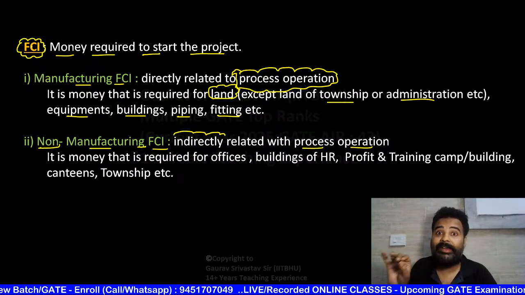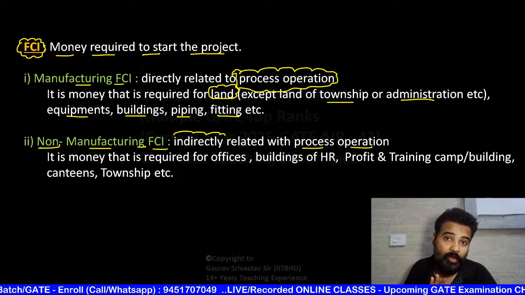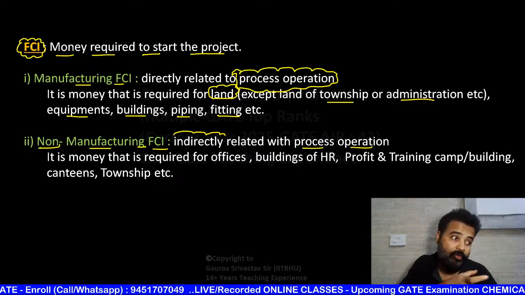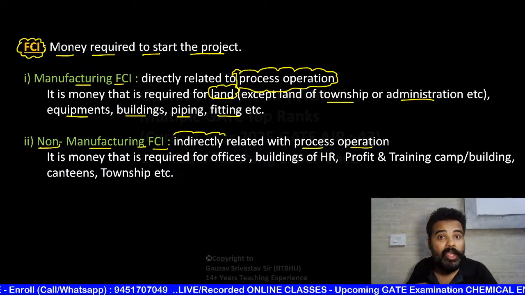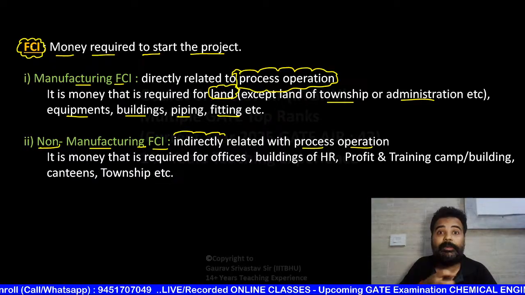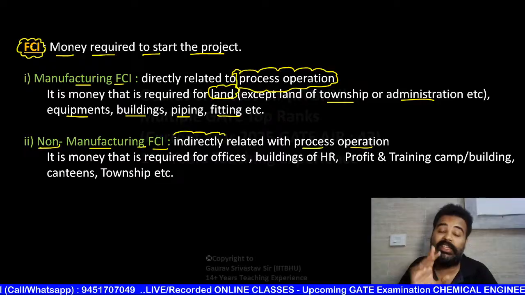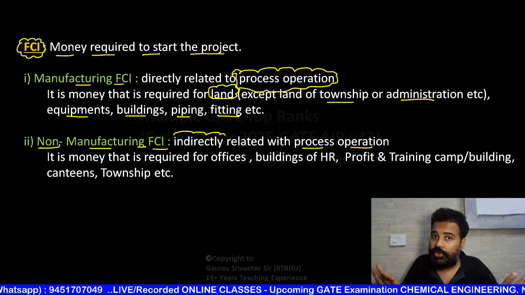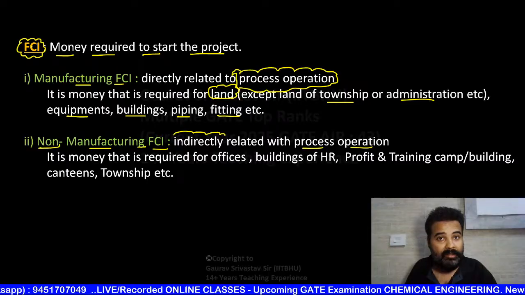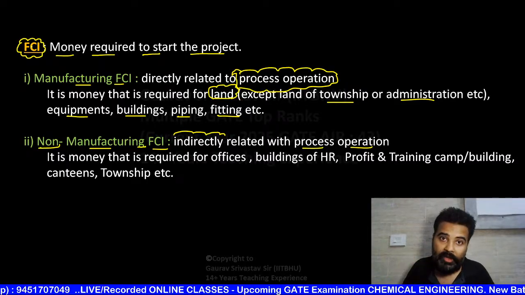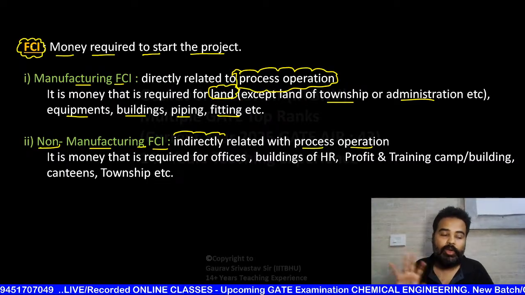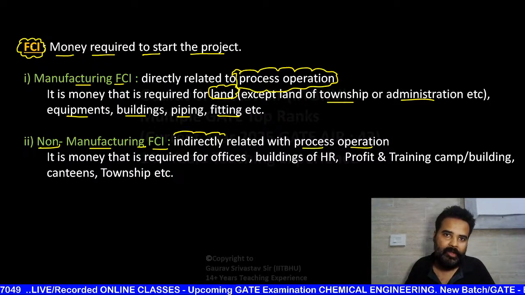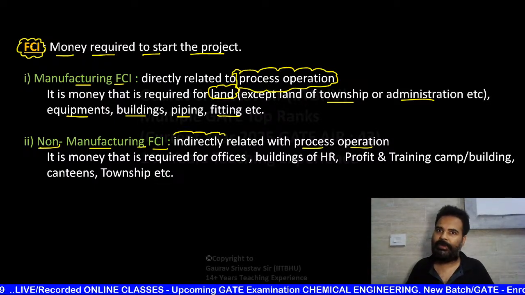Sir, how is it backup money? Suppose some accident happens in the industry. From where are you going to pay for that? You are going to take money from working capital. That is for emergency. That is backup money you are not going to use. Suppose backup money is 10 crore. Something happened in the industry and you are going to take 1 crore from that working capital. So that means now working capital 9 crore left.